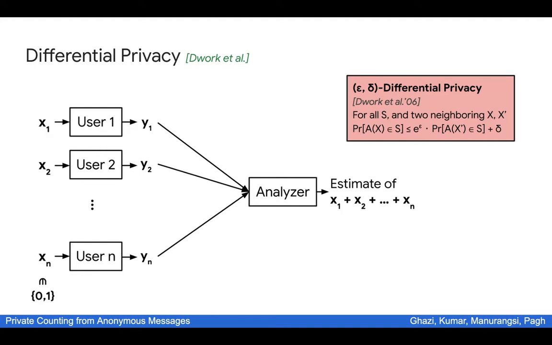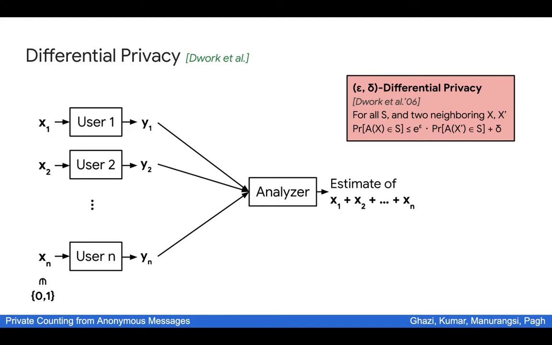For those of you who haven't seen the notion of differential privacy before, epsilon here should be thought of as a small constant, such as 0.1 or 1, whereas delta should be thought of as very, very small, for example, 1 over n to the 10 or 1 over 2 to the n to the 0.1.